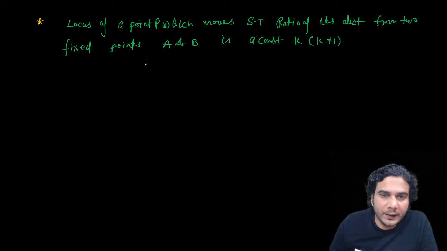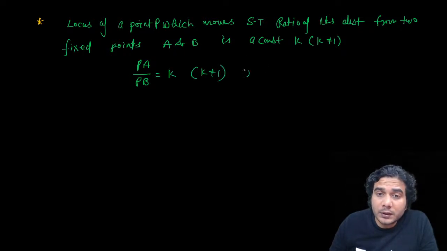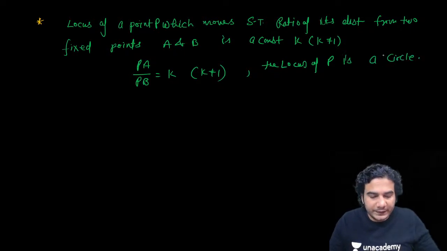That means PA upon PB is equal to K, and K is not 1. Then the locus of P is a circle. I'll tell you how.